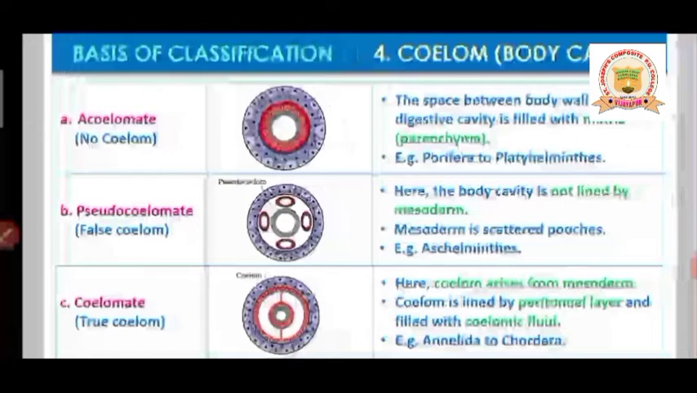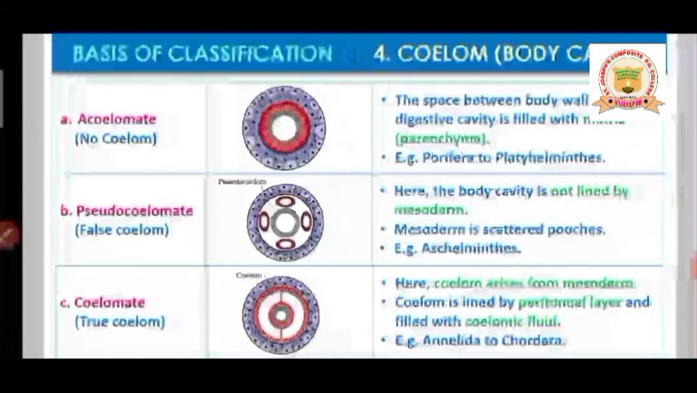Students, as in the previous part we have discussed, here the space between the body wall and digestive cavity is filled with matrix, that is parenchyma cells. Means here the body cavity is absent, there is no cavity found. Even if there is a cavity, parenchyma cells are filled in that cavity in the form of matrix. So that's the reason no coelom is found. That's why such animals are considered acoelomate animals.